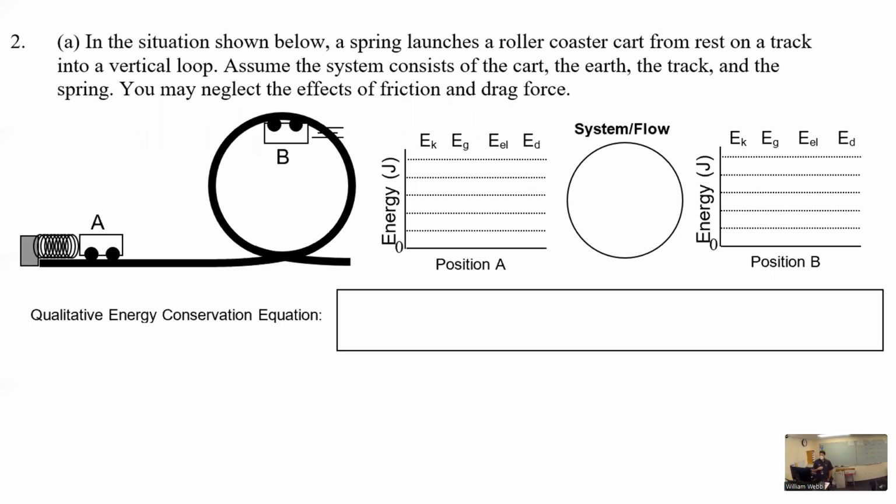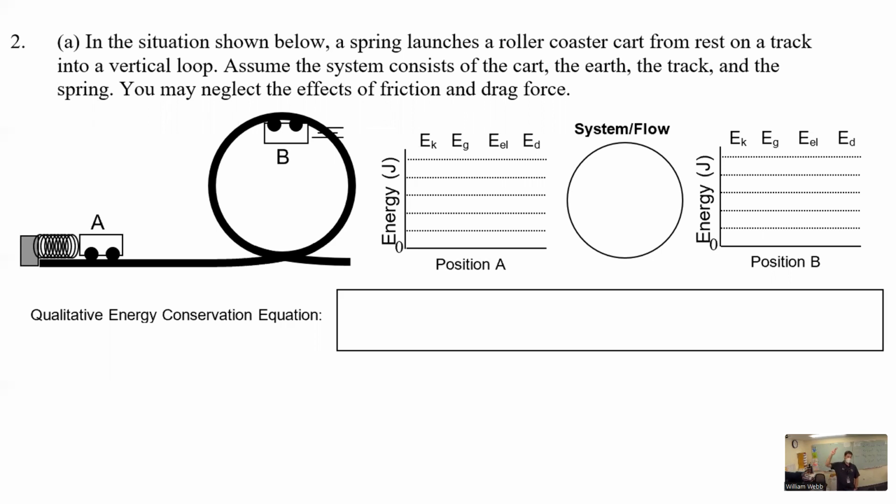So we've got, in the situation shown below, a spring launching a roller coaster cart from rest on a track into a vertical loop. Assume the system consists of the cart, the earth, the track, and the spring. So the circle in the middle where it says system, that is where you just describe the items that are in it. They've said in that circle we should write cart. We need the cart because the cart's what's moving. So that's the only thing that can have kinetic energy.